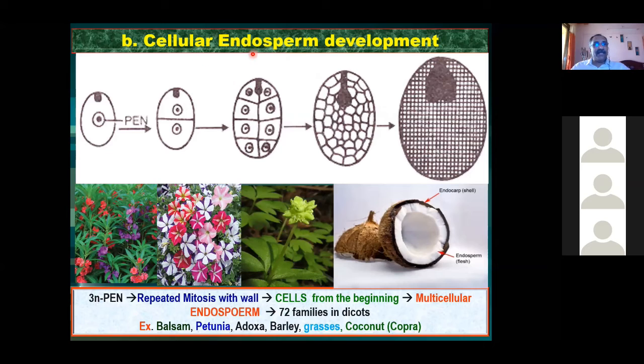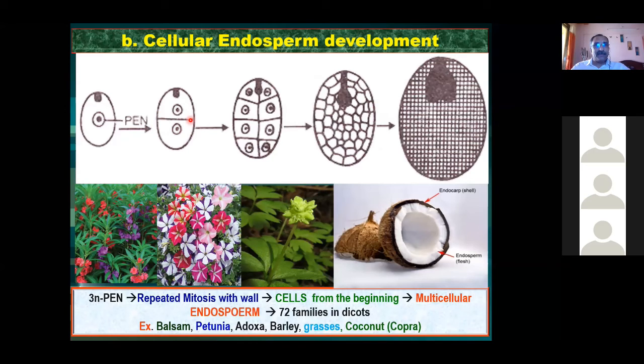नाउ वी कम टू सेल्युलर एंडोस्पर्म डेवलपमेंट. Now look at the picture over here, cellular endosperm development. Primary endosperm nucleus देखिए, that is divided. How many cells are formed here? 2 cells are formed. What was the difference in the previous slide? ये same picture आपने उधर देखा ना, but what was the difference? What is the difference between the previous slide diagram and this one? ये partition वहां नहीं है ना.